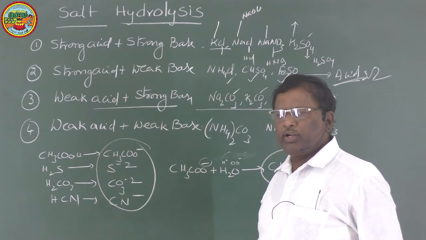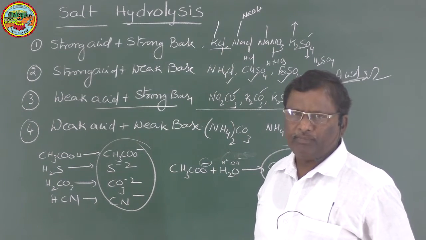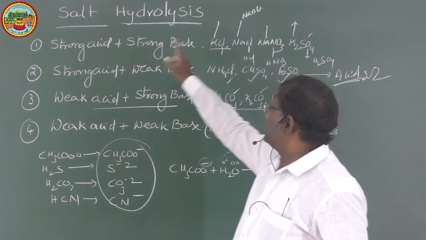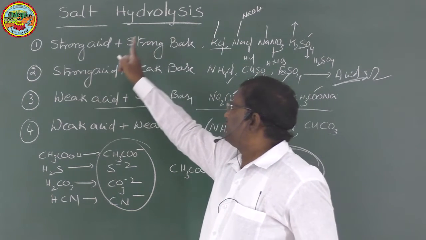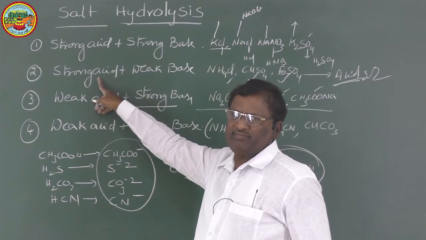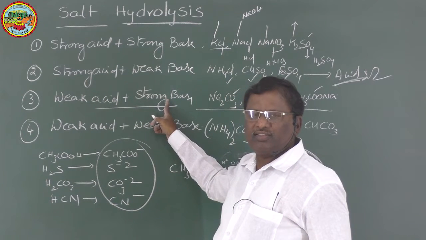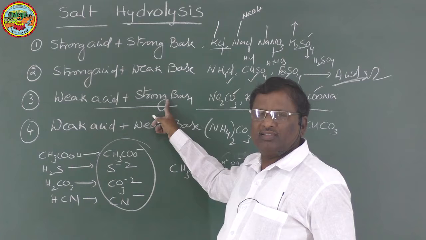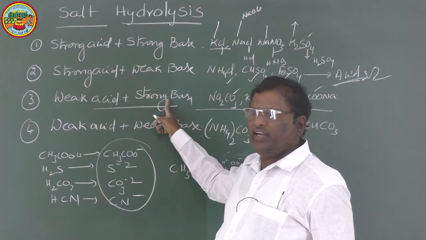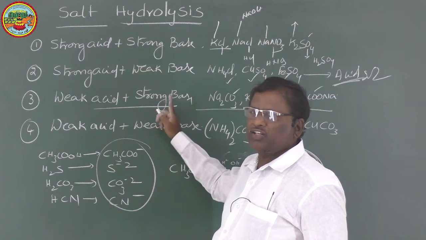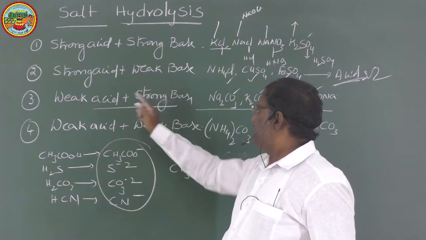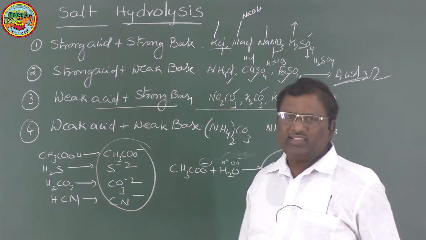Just from an examination point of view, or to remember it easily: if the salt is from a strong acid and a weak base, its solution is acidic in nature. If the salt is from a weak acid and a strong base, the salt solution is basic in nature.